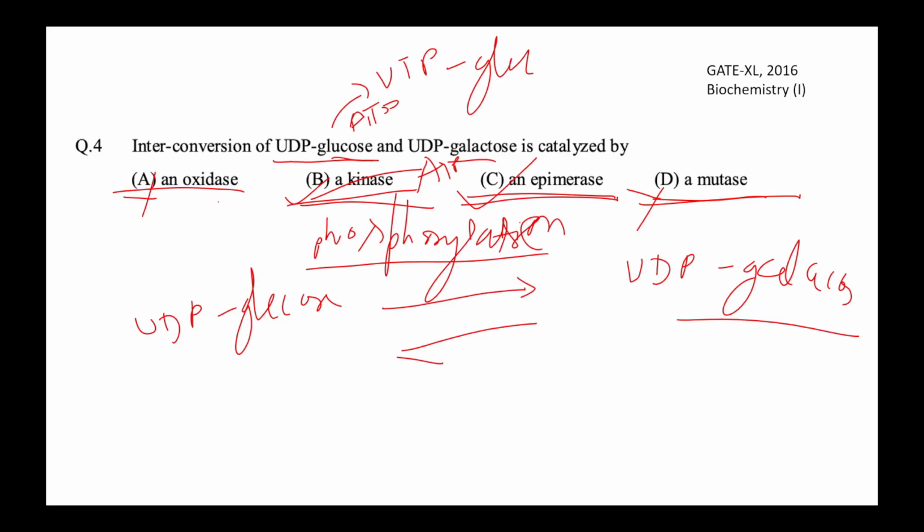Mutase. Suppose there is a two-carbon molecule. This is one molecule.